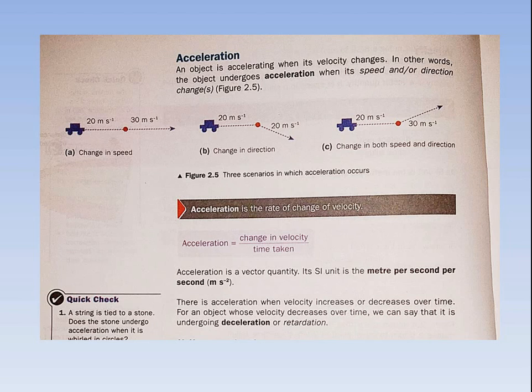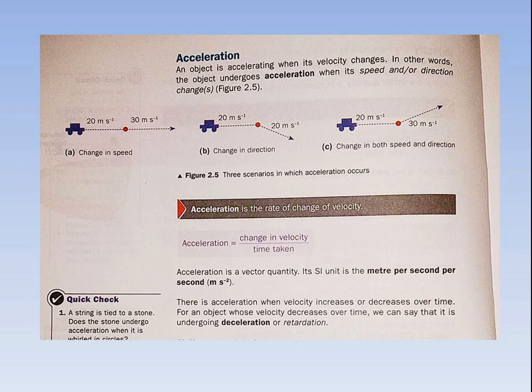In the B part, you can see that speed is constant, 20 meter per second. At this point, speed is again 20 meter per second, but direction has changed. That means there is acceleration, because acceleration depends on two things: change in speed or change in direction, or both. In the first case, speed is changing from 20 meter to 30 meter. In the second case, speed remains constant, 20 meter per second, but direction changes. So in both cases, there is an acceleration in the motion of the object.